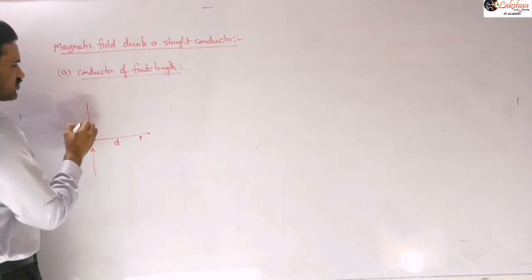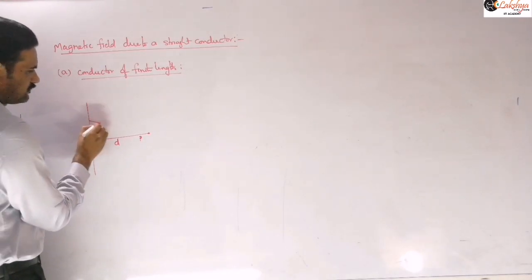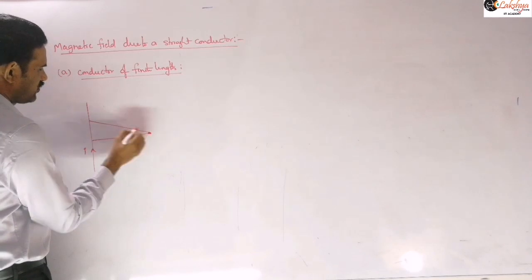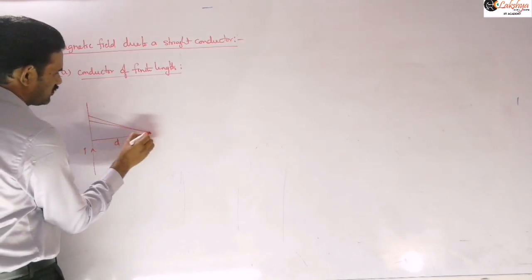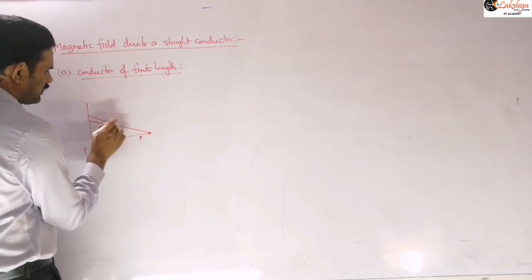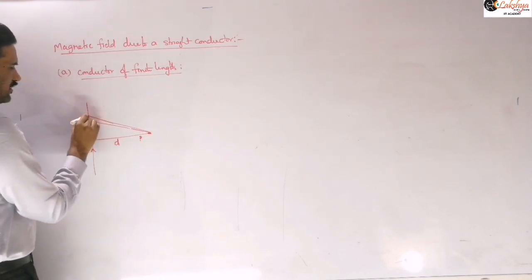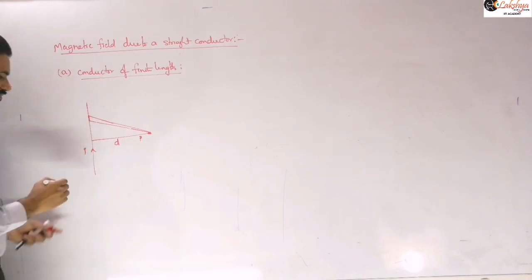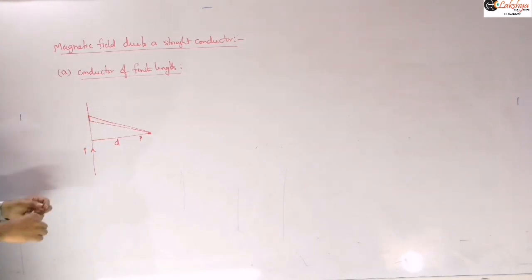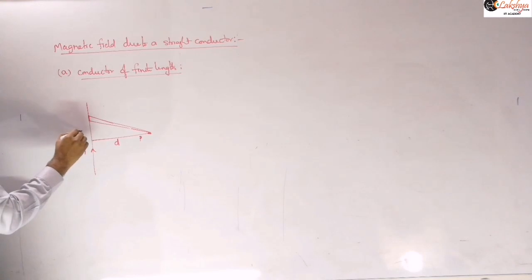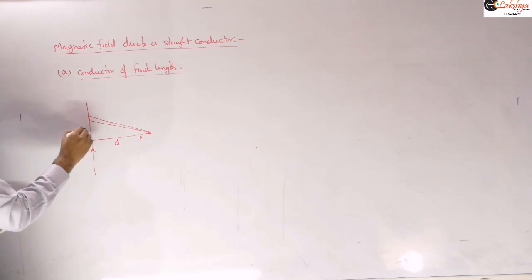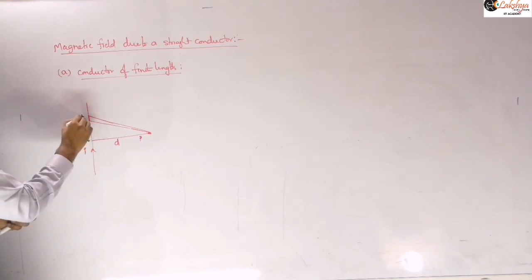Now here we need to take a small element and write the magnetic field due to the small element at this point. This is our dl element. Let us consider this distance as y and this small element as dy.